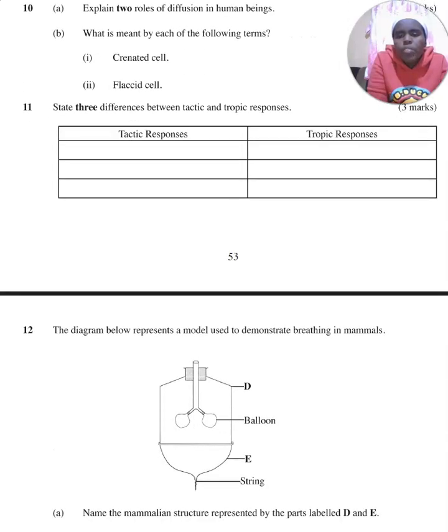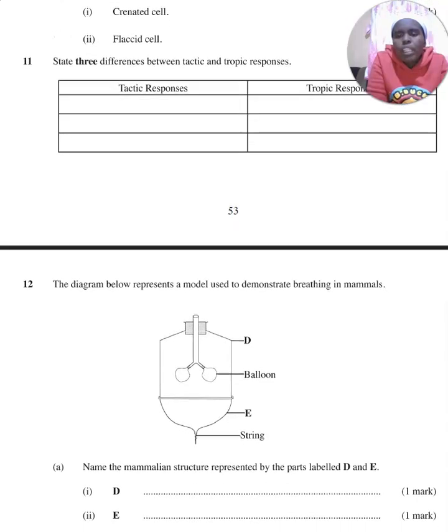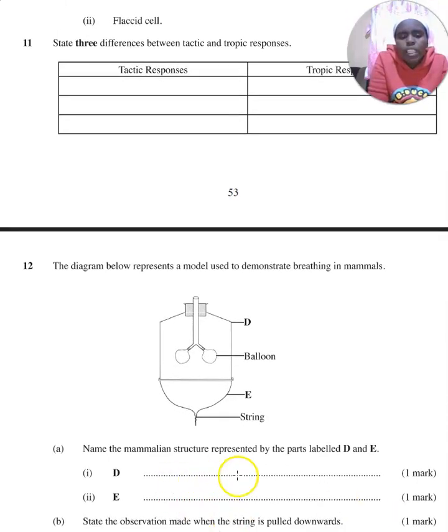So state 3 differences between tactic and tropic responses. Tactic responses are locomotory, that means they involve movement. Tropic responses, they are growth responses.